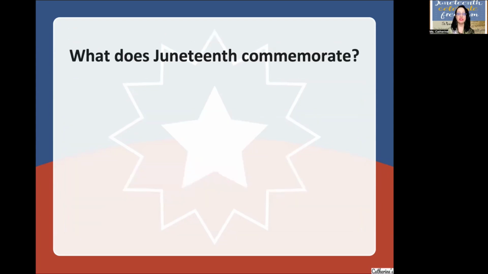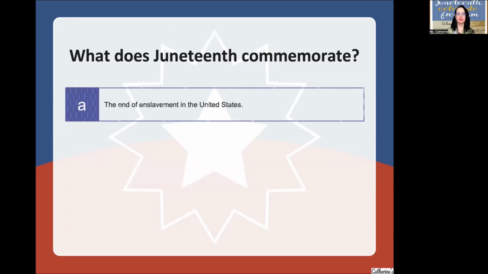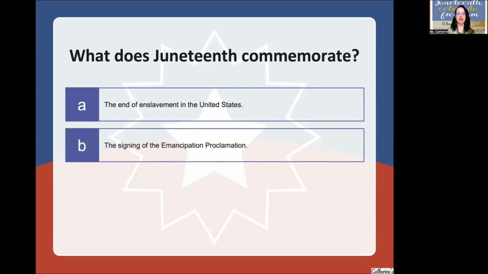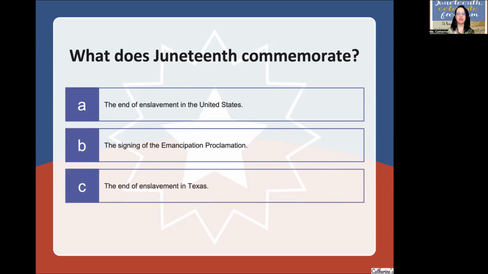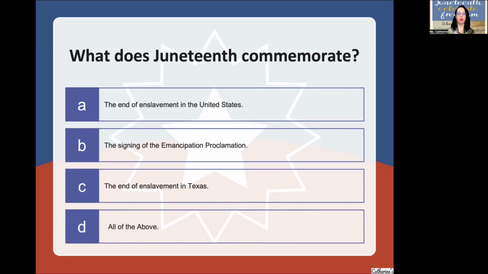What does Juneteenth commemorate? The end of enslavement in the United States, the signing of the Emancipation Proclamation, the end of enslavement in Texas, or all of the above. Again, what does Juneteenth commemorate?